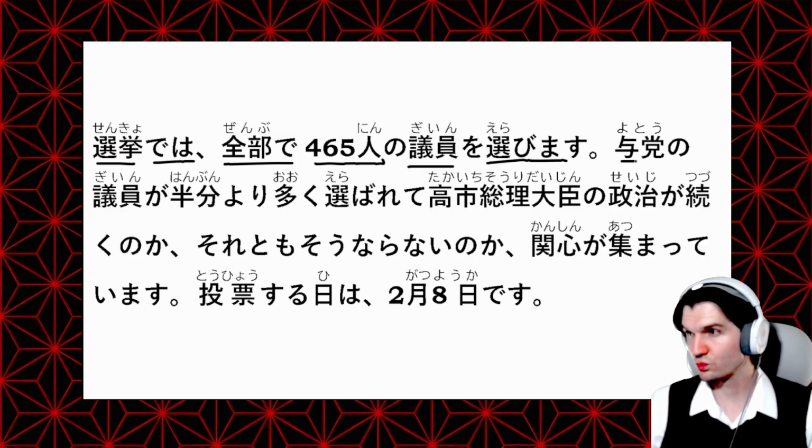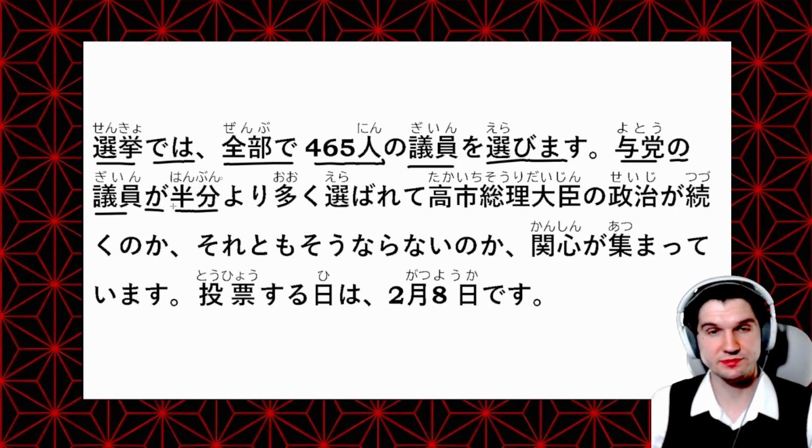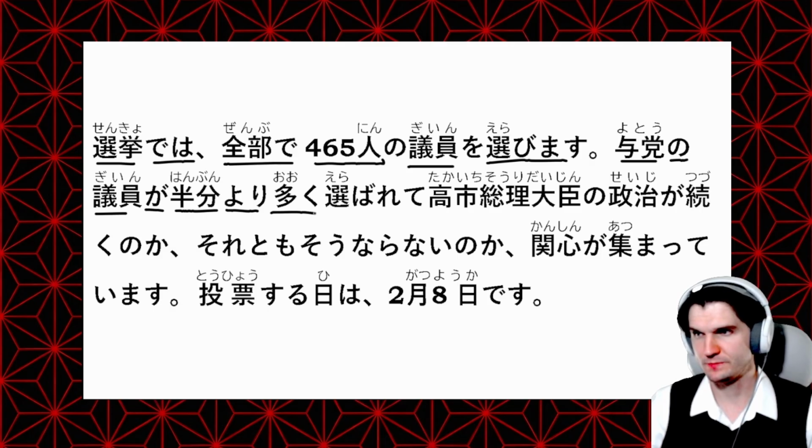So, 与党 is the ruling party, currently the LDP, or the Liberal Democratic Party of Japan. 与党の議員, so members of this political party が, so they're going to do something or be something. 半分より, so 半分 is half, an amount of half. 半分より, so this is going to be more or less than half. Looking at the next word, it's going to be 多く, which is coming from 多い, more. So more than half 選ばれて.